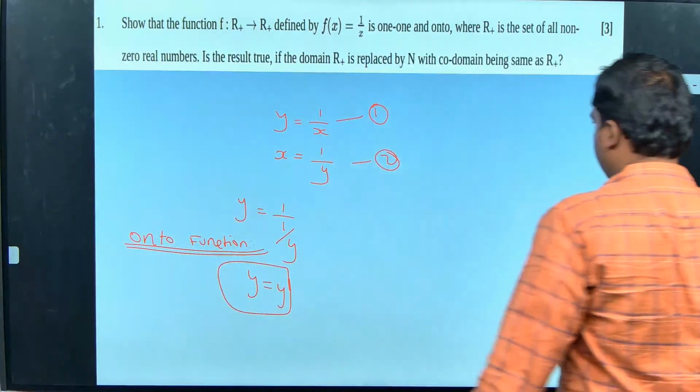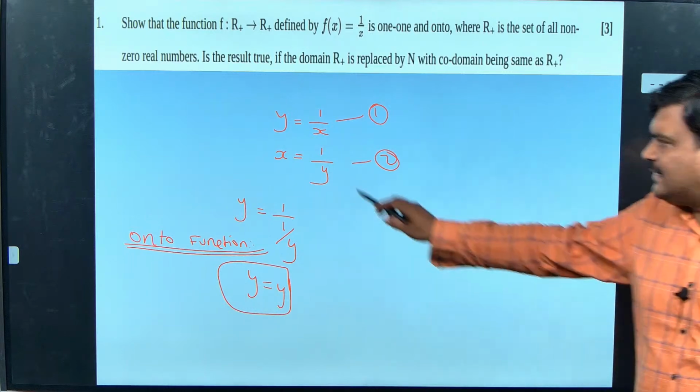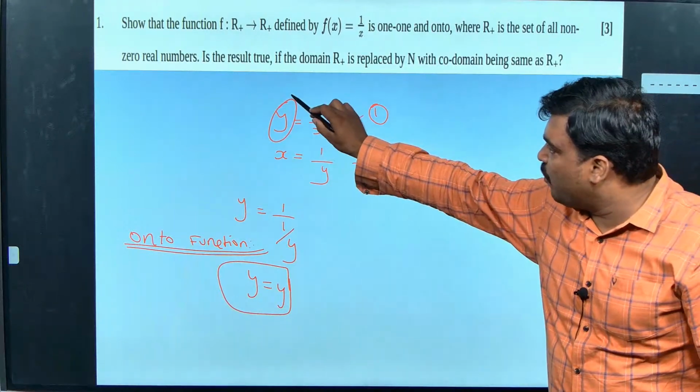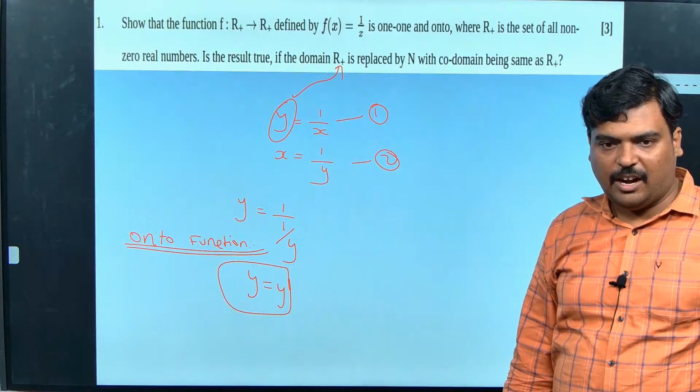See guys, onto function na enna artham? I not left anything in my codomain. Everything is mapped. So what is that here is y. That is my y is equal to all real number.